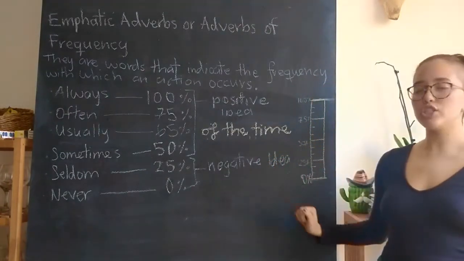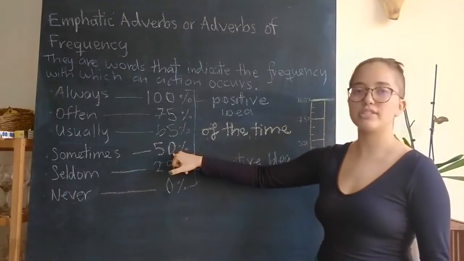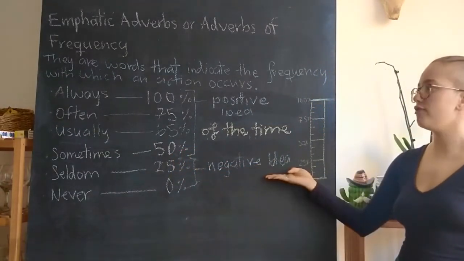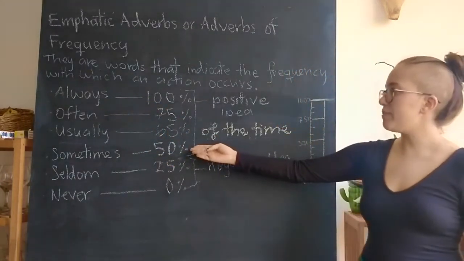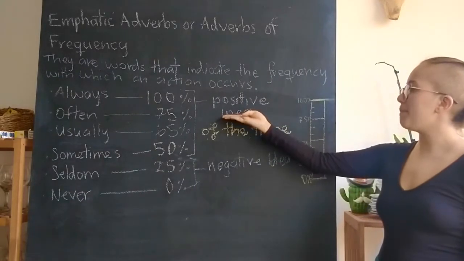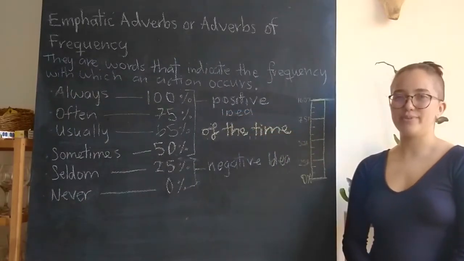So expressions where the frequency is less than 50% are normally negative, and expressions that are performed 50% or more are normally positive. Now let me give you some examples.